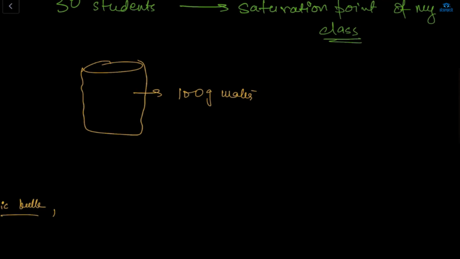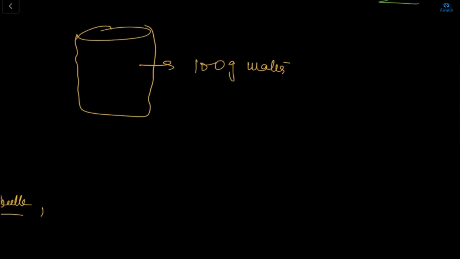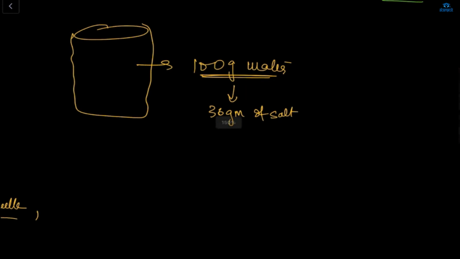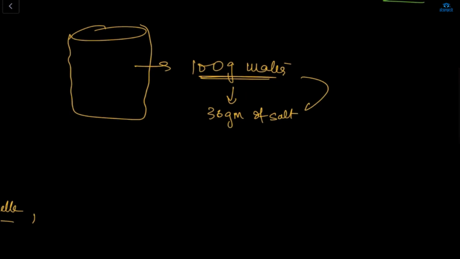Yes, ma'am. But there should be some capacity of water for dissolving salt. So 100 grams of water can dissolve only 36 grams of salt. You can't dissolve 100 grams of salt in 100 grams of water. That won't work.